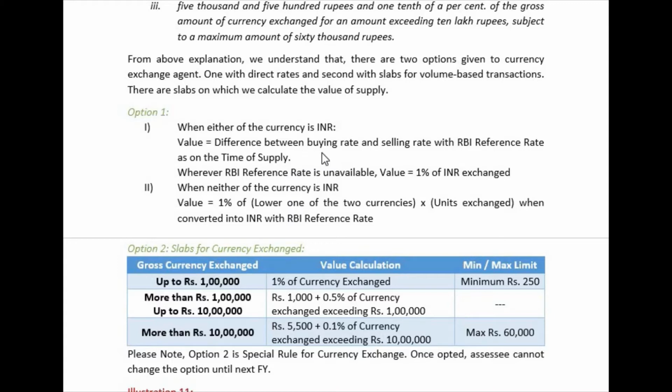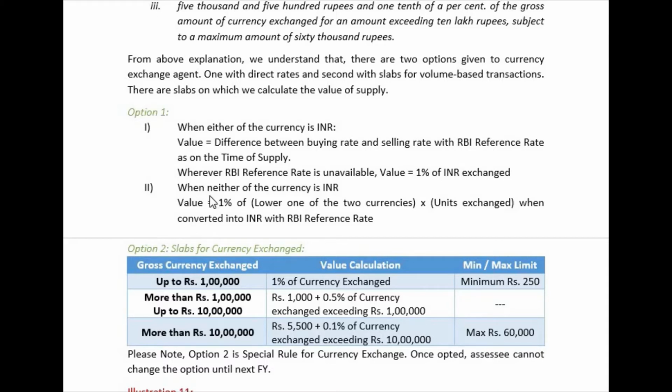Whether you are converting from Indian rupees or from another currency to Indian rupees, in such cases we consider the buying rate and the selling rate. The difference between the two as at the time of supply will be considered as the value of supply.